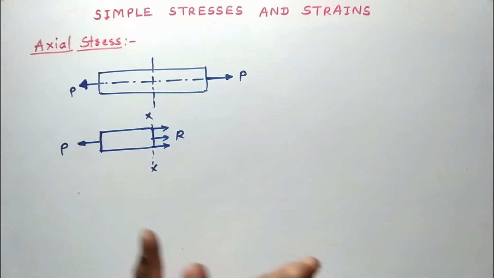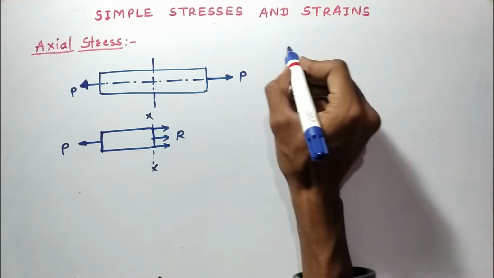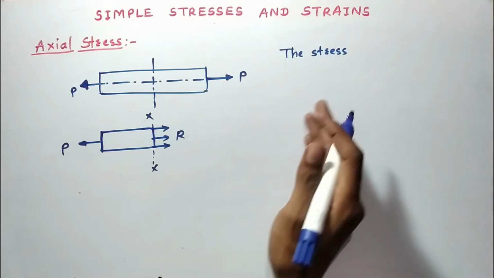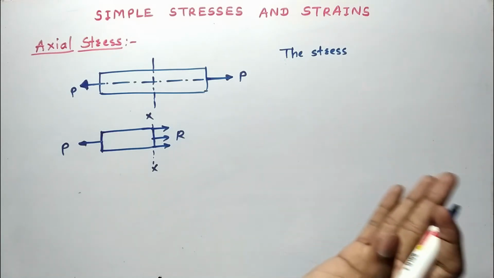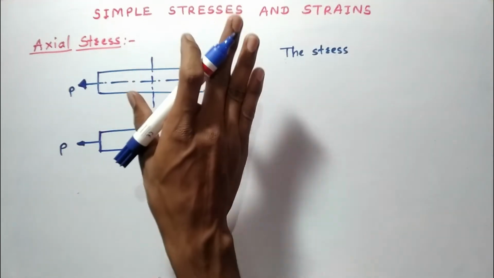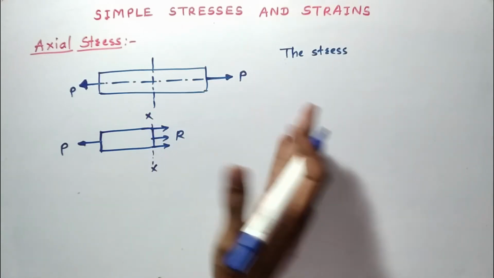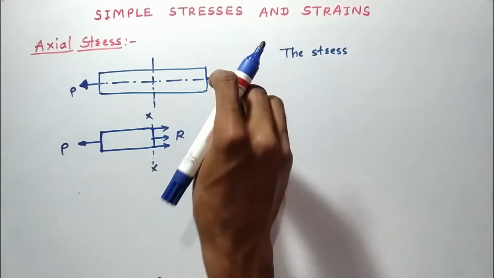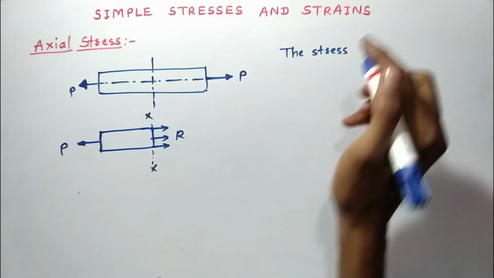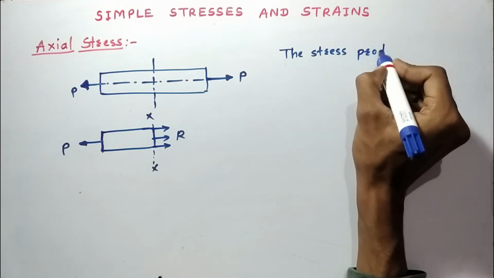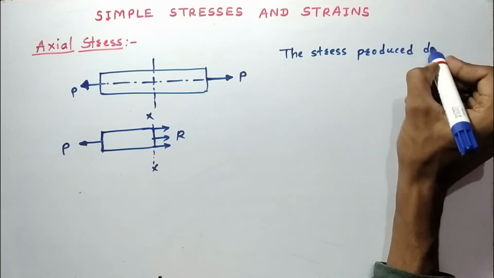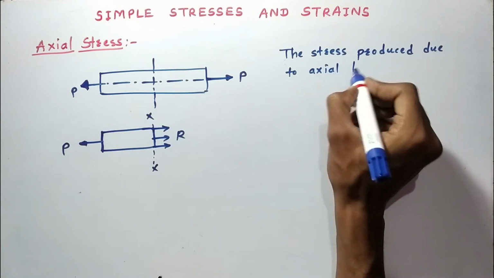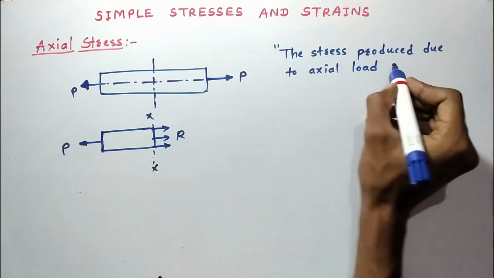What is axial stress? The stress produced due to axial load is called axial stress.